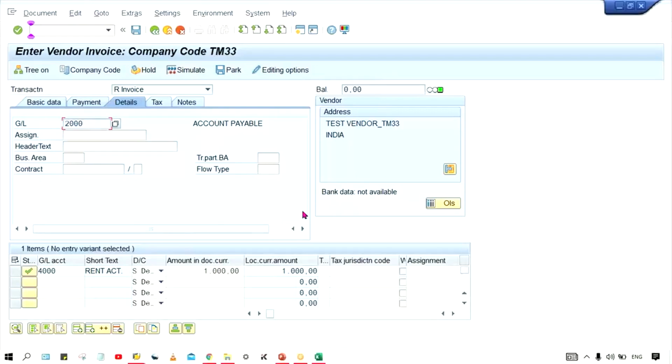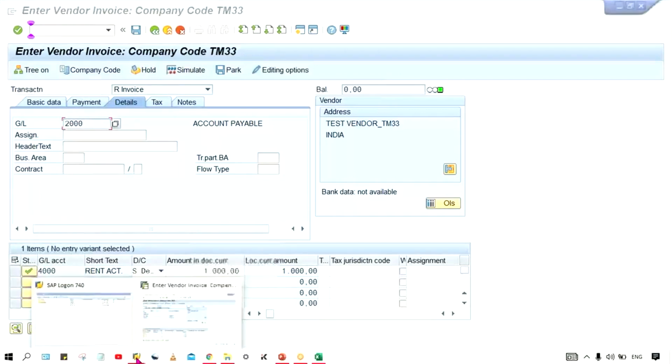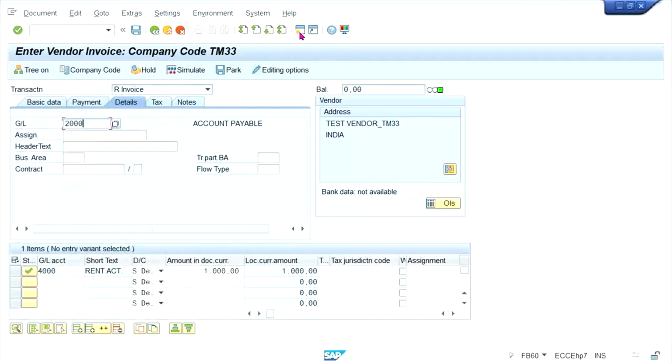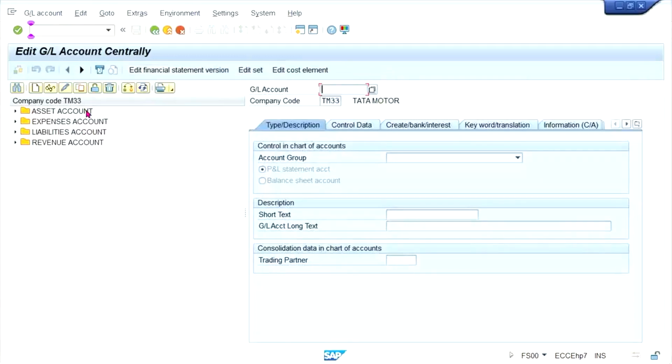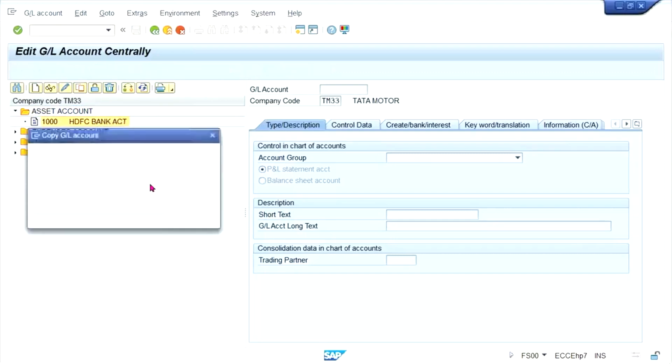Okay, so now say for example, go to FS level 0. Now, say for example, we are having a material account.